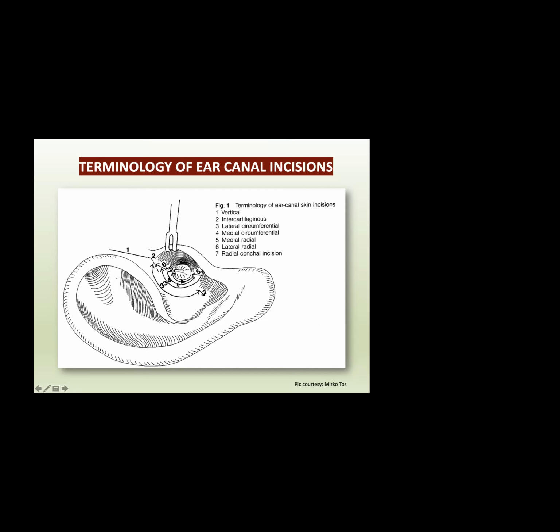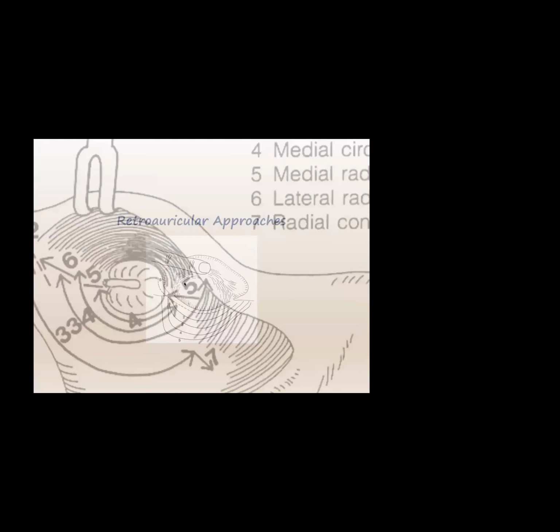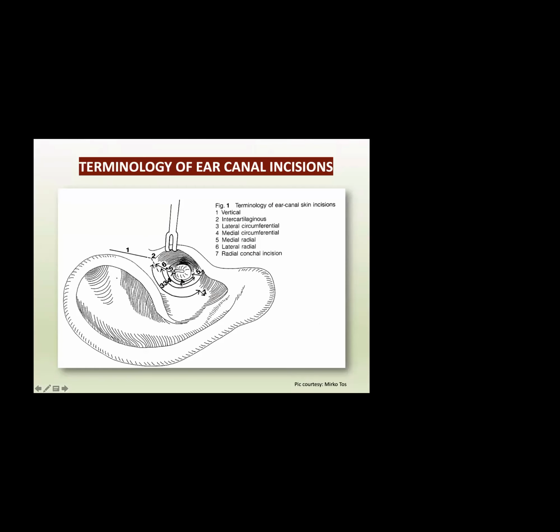Now again we can see there is the medial circumferential incision. That is number 4. So what is the medial circumferential incision? That is from the annulus to 7 mm lateral to the annulus. So all the area from the annulus to 7 mm, that is from the middle part of the bony part of the EAC to the annulus, is the medial circumferential incision.